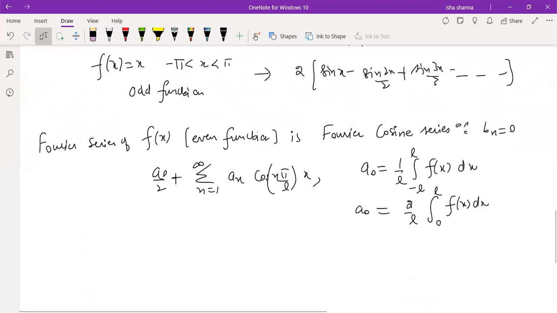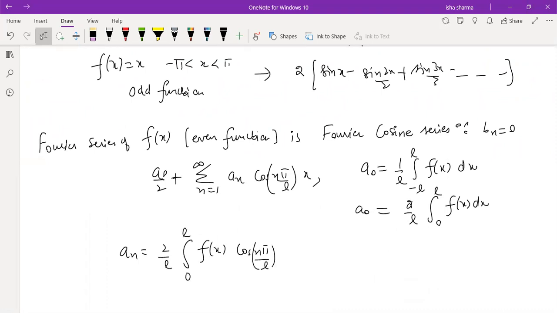And what will be the change in an? So an will also be 2 times integral 0 to l f(x) cos(n pi x by l) dx. So there's nothing new actually. We know that for an even function the integral becomes 2 times, and the limits get changed to 0 to l. I also told you last time that even if you do not use this logic, still the final answer is going to be the same.